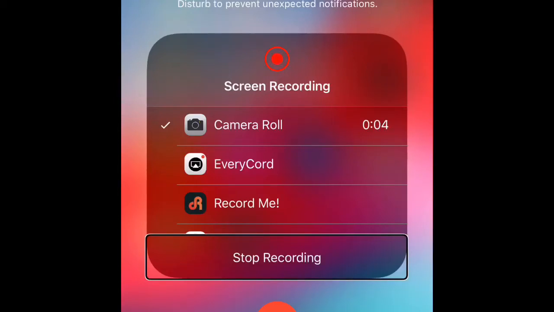Welcome to my channel. Today on this video I'm going to show you how to put the home button on the screen. You can do this tutorial if you are on iPhone X, iPhone 6, iPhone 5, whatever iPhone from iOS 6 to iOS 12.